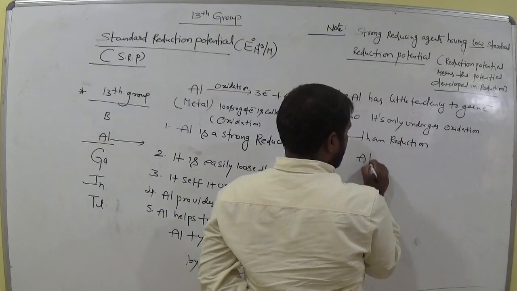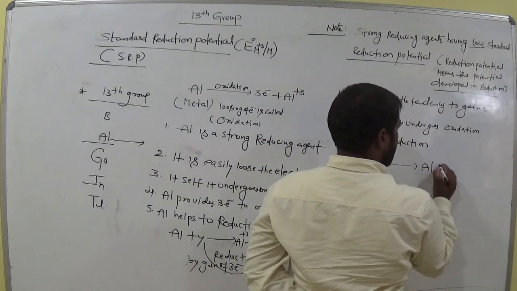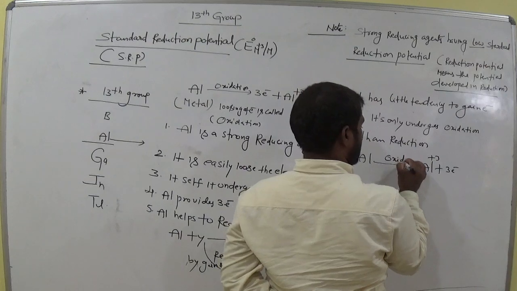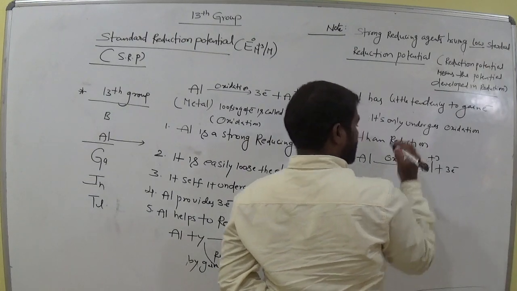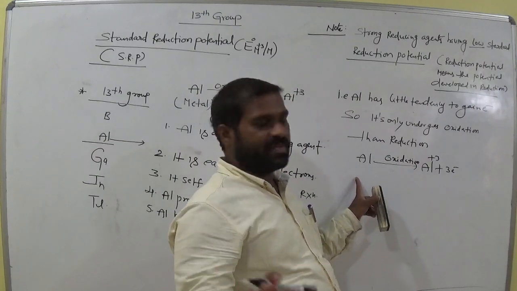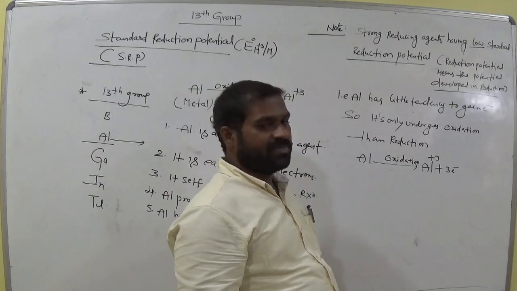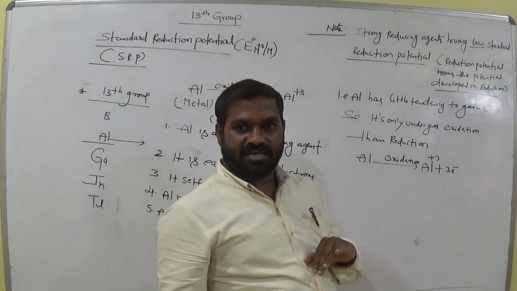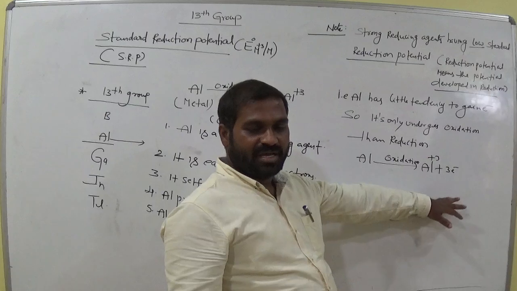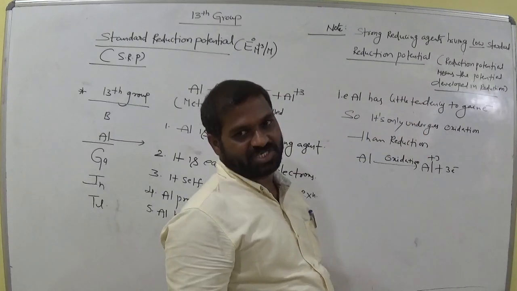That means aluminum can only lose the electron. Al goes to Al+3 plus 3 electrons. This is oxidation. It doesn't gain the 3 electrons and convert back to Al. Remember this: reduction potential means aluminum gains the electron. But here aluminum doesn't gain the electron, it loses the electrons only. So it has weak reduction potential values.